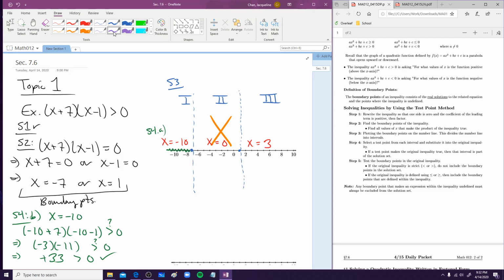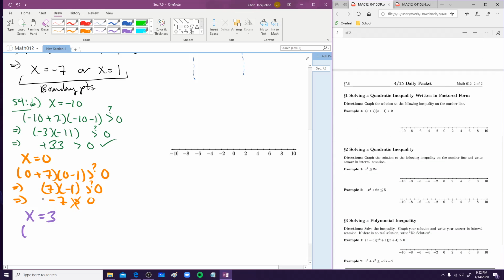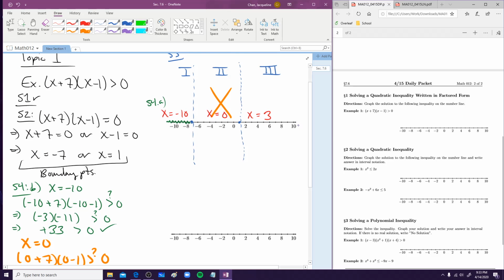So the last thing we're going to check is when x is equal to 3. Okay, and we're going to plug it into the original inequality. Since I can't see up there, we'll look at it from the right. So we have 3 plus 7, and then 3 minus 1. Is this greater than 0? Then I have 10 times 2. Is this greater than 0? And I have 20 greater than 0. 20 is positive. A positive number is greater than 0. So what does that mean? That means that this interval over here is also included.